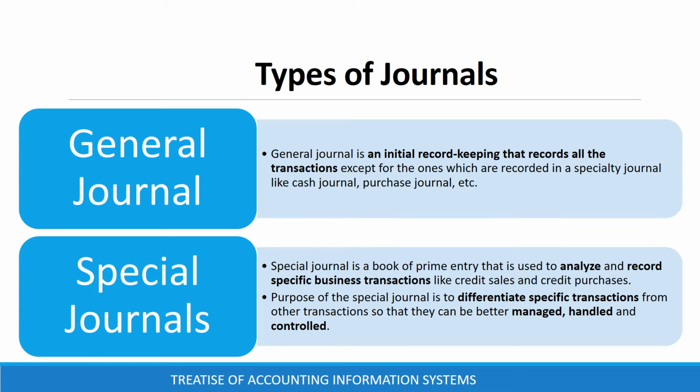A general journal is a book of original entry whereby all other transactions except the ones recorded in special journals are recorded. General journals are recorded using the rules of double entry. A special journal is a book of original entry for recording and analyzing a specific business transaction such as credit sales and credit purchases. Special journals are used to differentiate specific business transactions so that they can be handled, managed, and controlled in a better way.